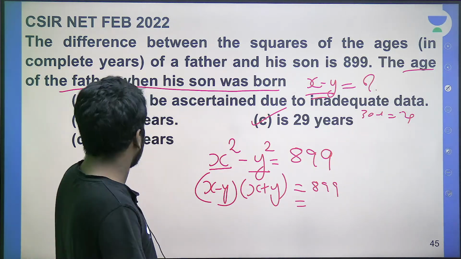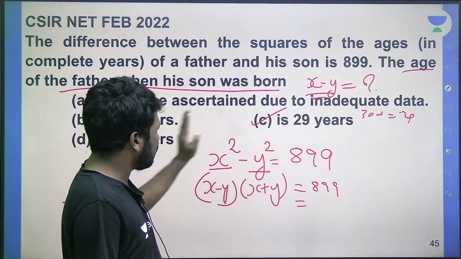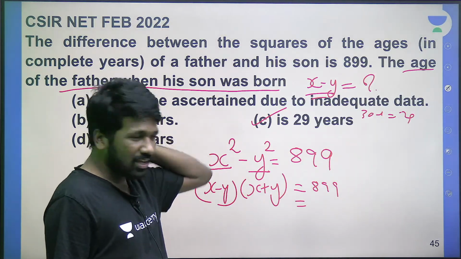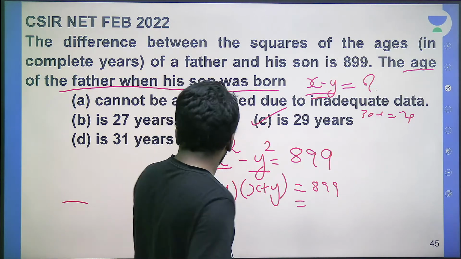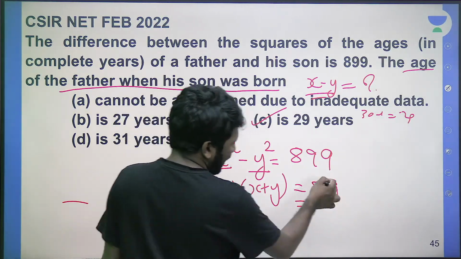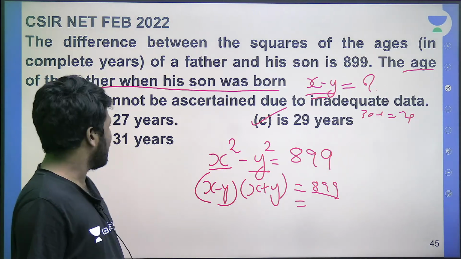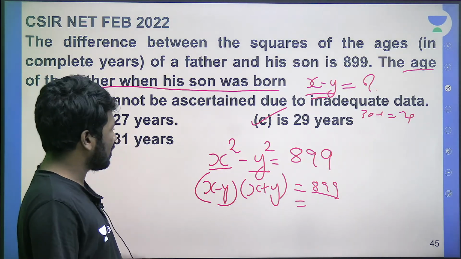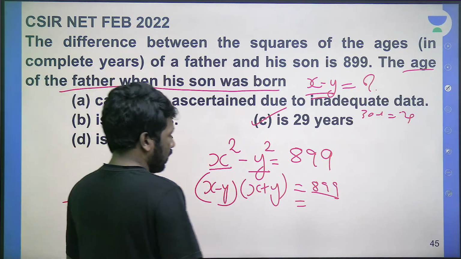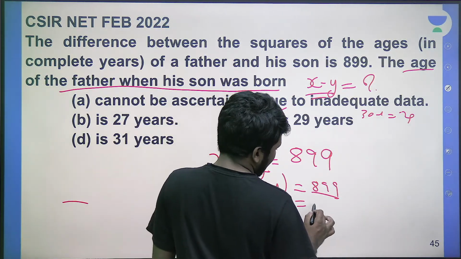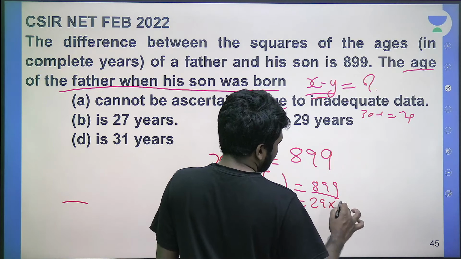There is a possibility of option A also, but 27, 29, 31 is likely. So either 27 or 29 or 31 definitely should be a factor of 899. So let us trial and error with that. Once you try dividing 899 by 27, 29, or 31, you will understand that 29 into 31 is 899.